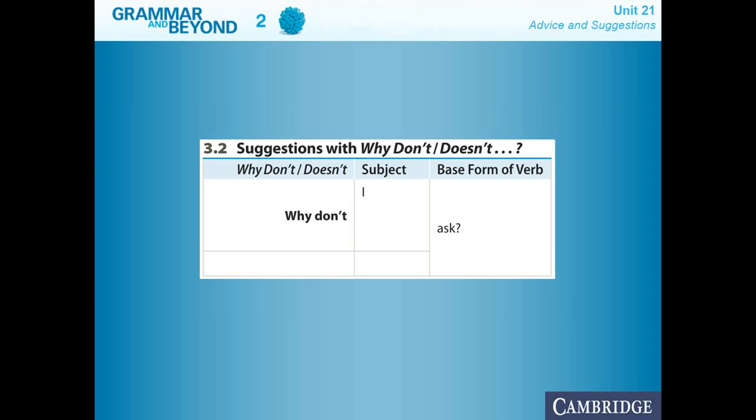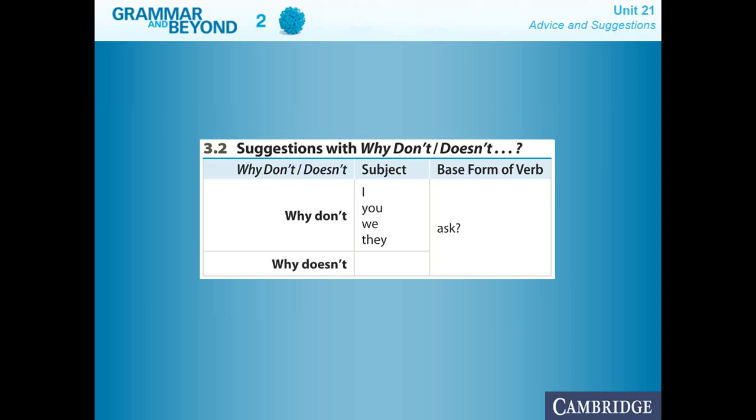Like, for example, if you are trying to talk with somebody who is attractive to you, and you want to ask her out on a date or ask him out on a date, and then you say, why don't I ask? I just go there and ask for the date. Maybe, what can go wrong? Then you can use as well the other subjects like you, we, they, etc.